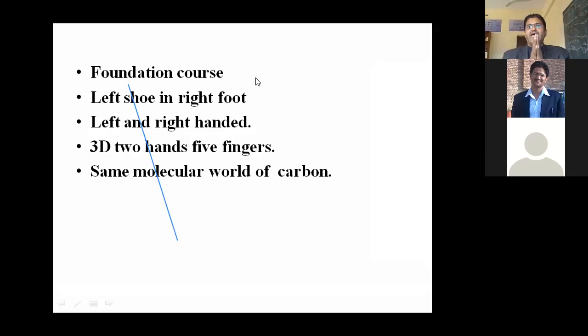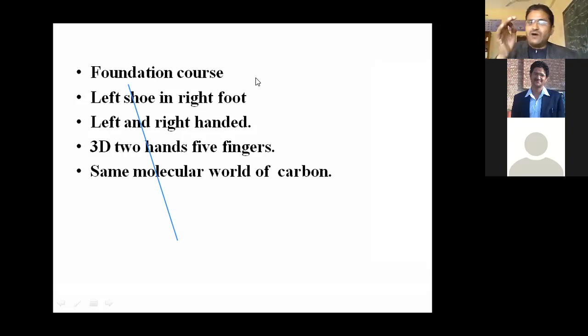So the arrangement of groups in 3D space is different. If you focus on that point, then that is called stereochemistry, right? The same applies to carbon. I have already discussed that organic chemistry is a very important branch of chemistry, because I am a teacher of organic chemistry.